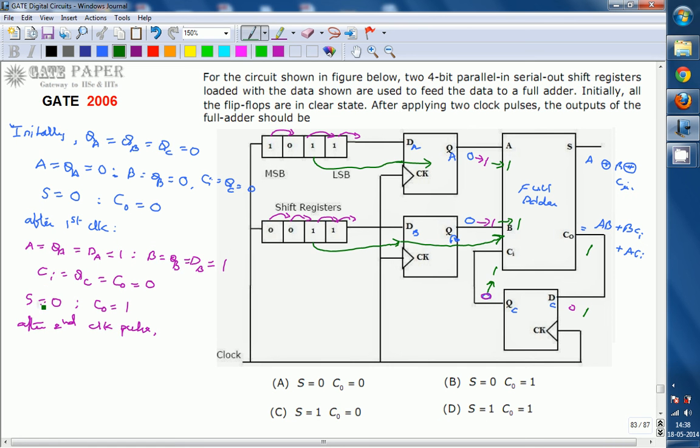Now the values are A is equal to 1, B is equal to 1, and Cin is equal to 1. So sum is 1 exclusive-OR 1 exclusive-OR 1, which is 1, and C naught is 1. According to the expressions, sum is A exclusive-OR B exclusive-OR Cin, and carry C naught is AB plus BCin plus ACin, so sum is 1 and C naught is 1. So after application of two clock pulses, the values of sum and carry are both 1. The right option for this question is D.